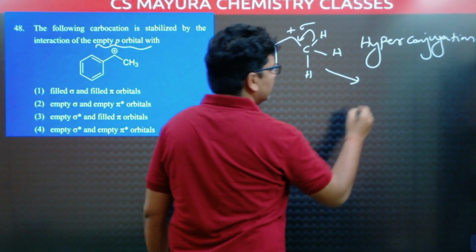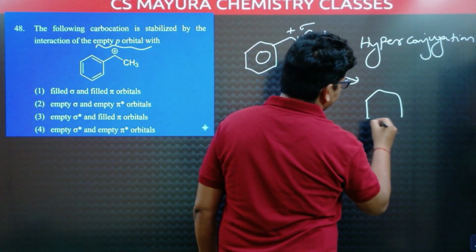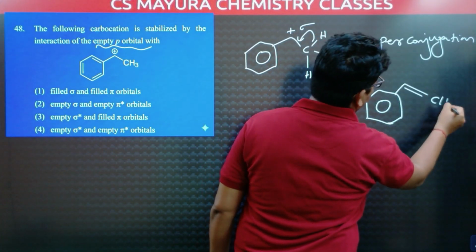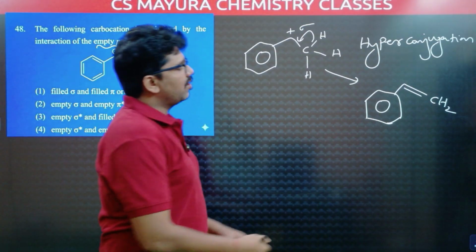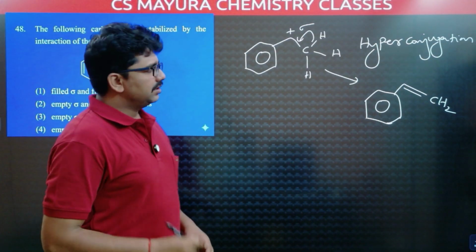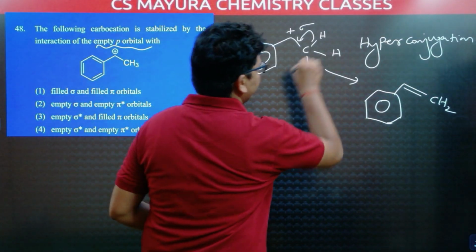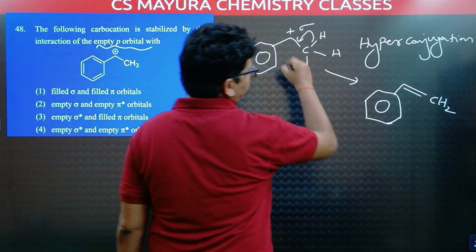Then what compound will we get? Here a double bond, and this is CH2. After hyperconjugation, we will get a compound like this. So here sigma electrons are used in hyperconjugation.